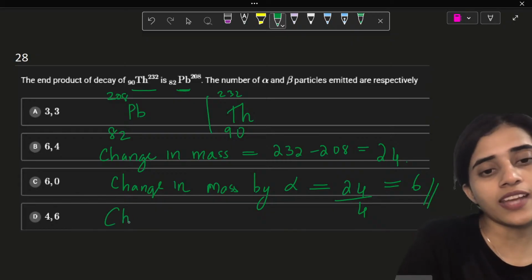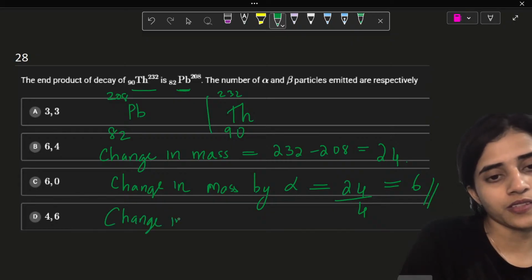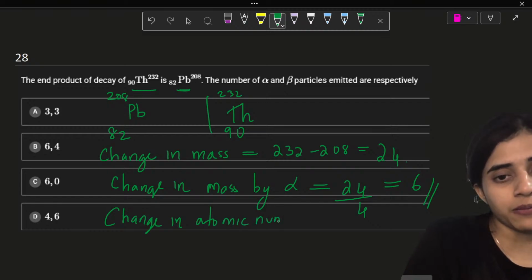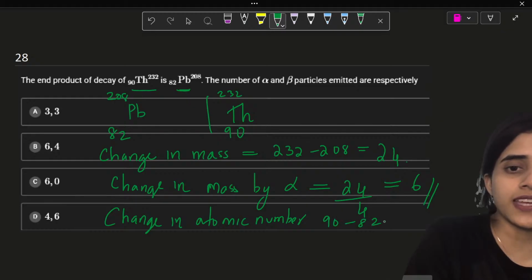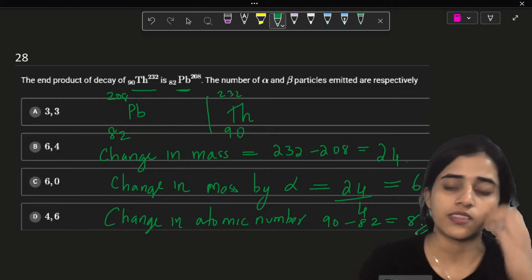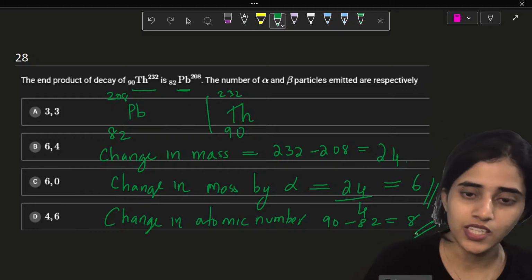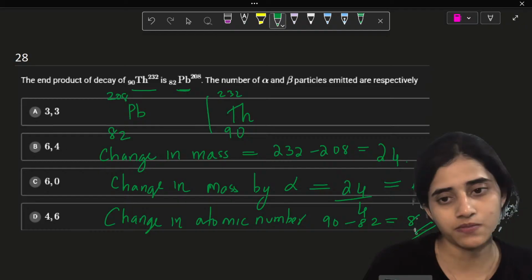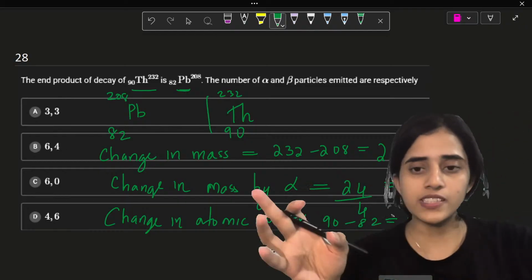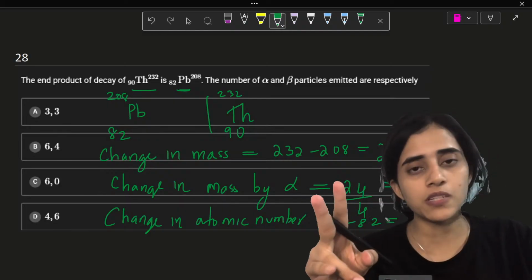Now let's look at the change in atomic number. It is 90 minus 82, which is 8. Change in atomic number is 8 and alpha itself is 6. Something is missing here. Every time an alpha is emitted, 2 protons are emitted.